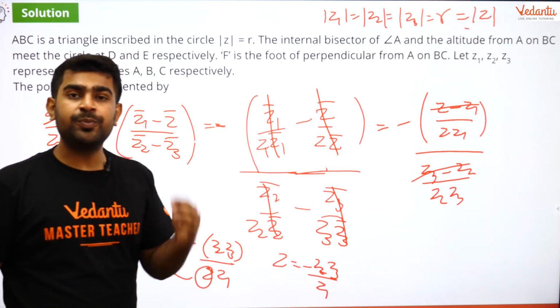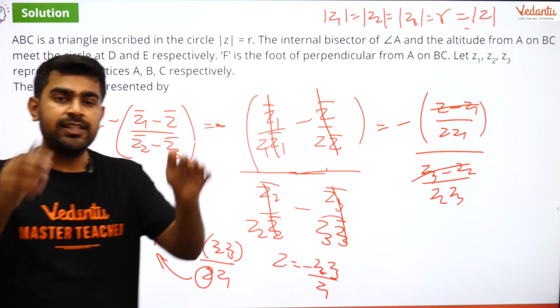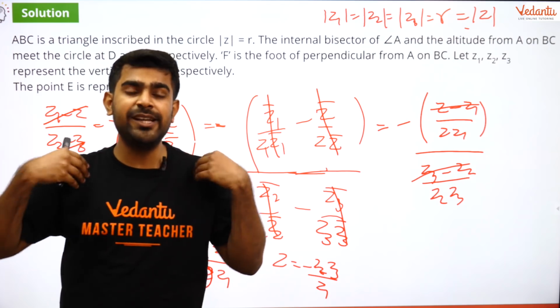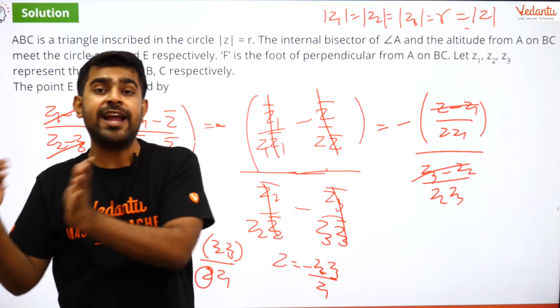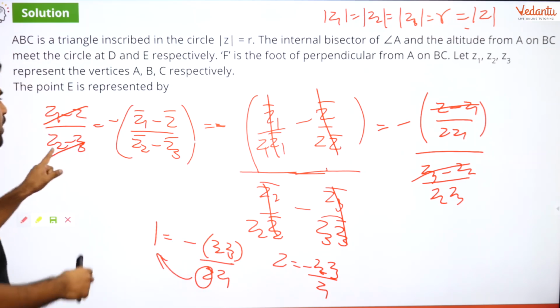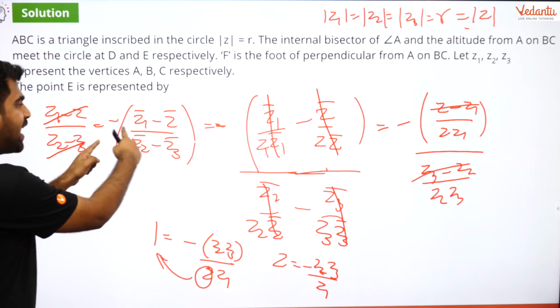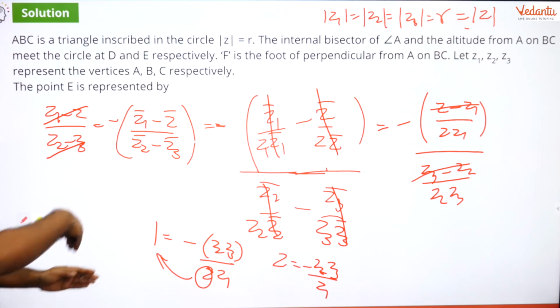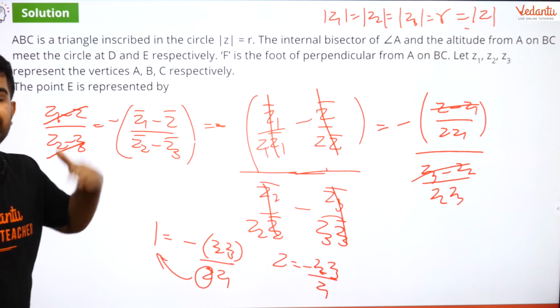And because it is purely imaginary, I can say that Z plus Z bar equal to 0, which gives me Z is equal to minus Z bar. And that is exactly what I wrote here. Z is equal to minus of Z bar. And how do I get Z bar? Just apply bar to each and every complex number inside.